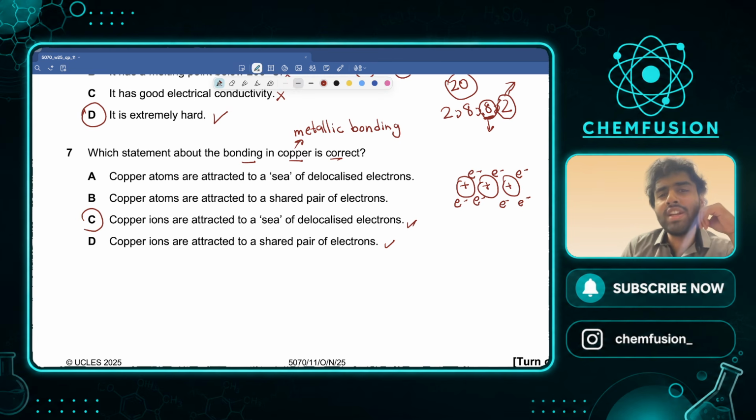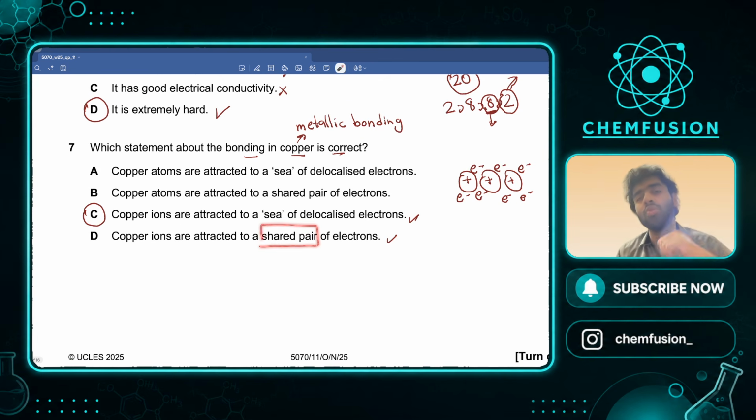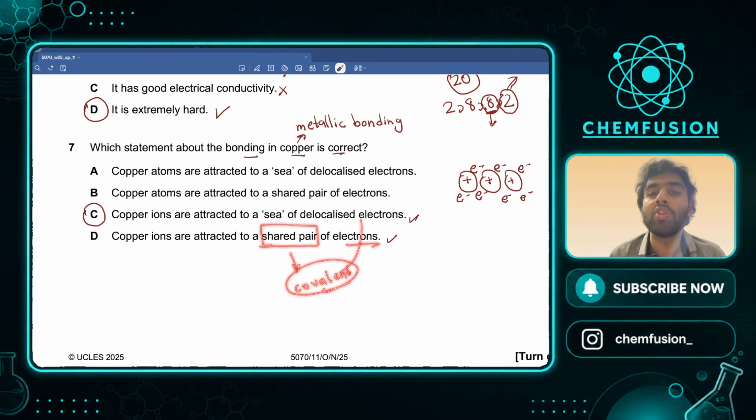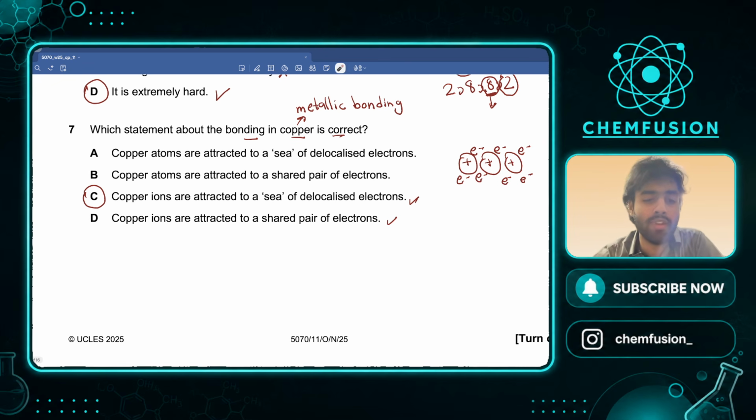What's wrong with statement D? It says are attracted to a shared pair of electrons. No, shared pairing of electrons is in covalent bonding, but here we don't have covalent bonding. We have metallic bonding. Why? Because it's a metal. In metals, you always and always have metallic bonding. It has to get attracted to the free electrons, not the shared pair of electrons. There is no sharing of electrons anyway. Okay?